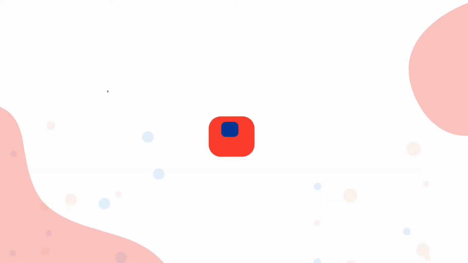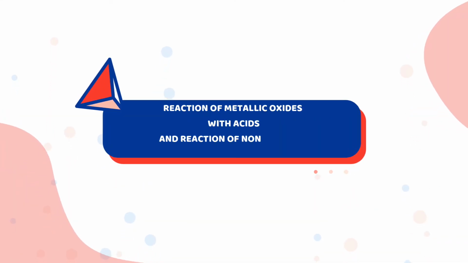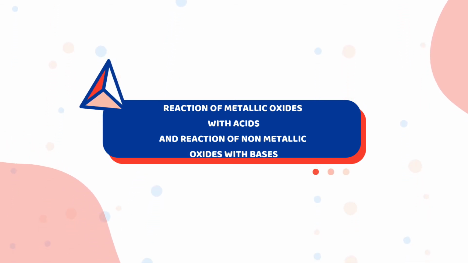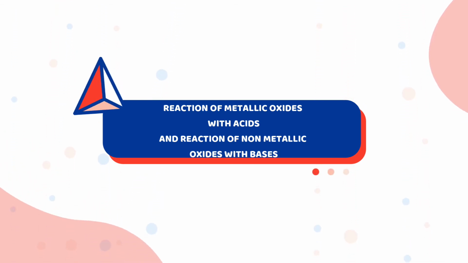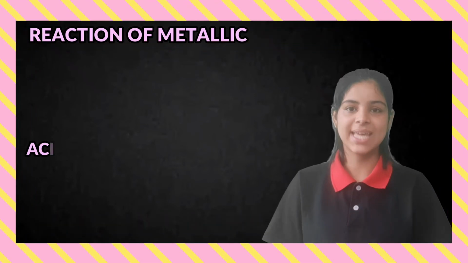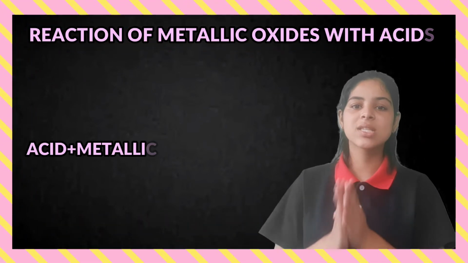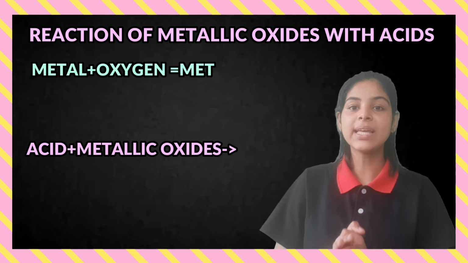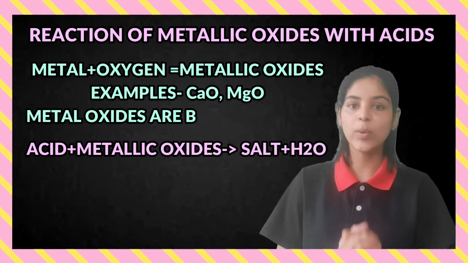Now let's move on to another topic, that is reaction of metal oxides with acids and bases. First of all, we are going to react the metal oxides with the acids. What are metal oxides, or metallic oxides? The metal oxides are metals with oxygen.